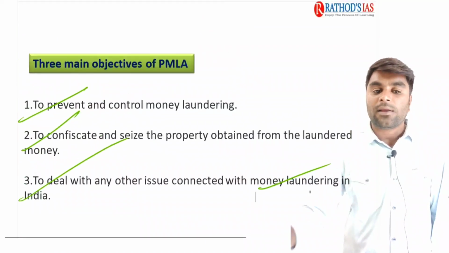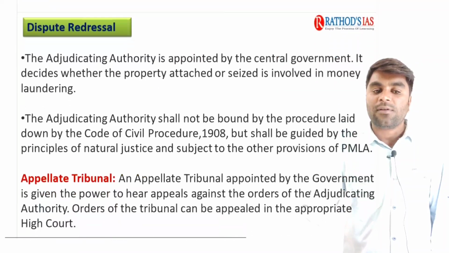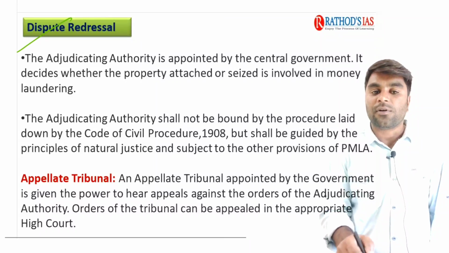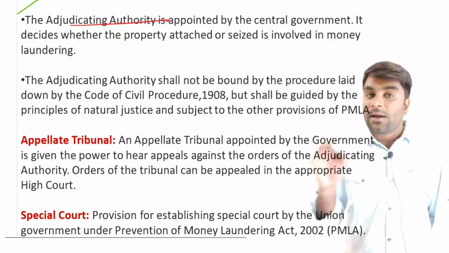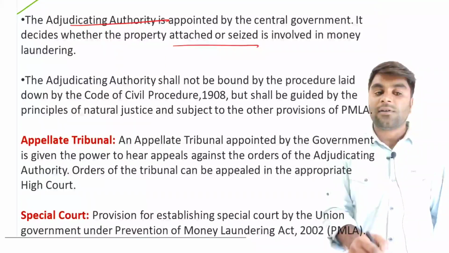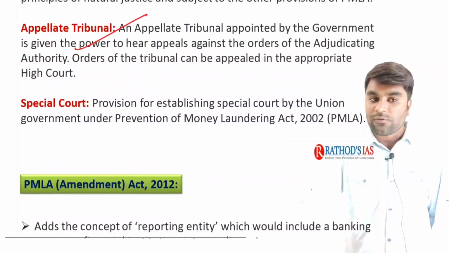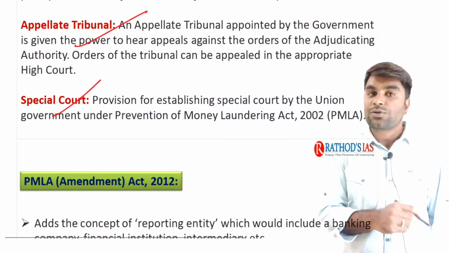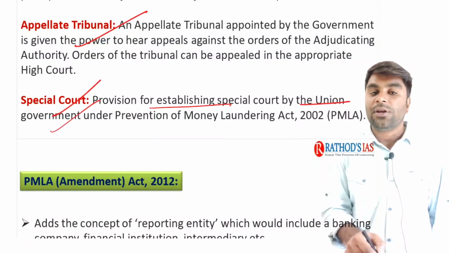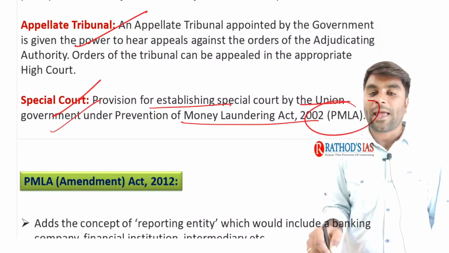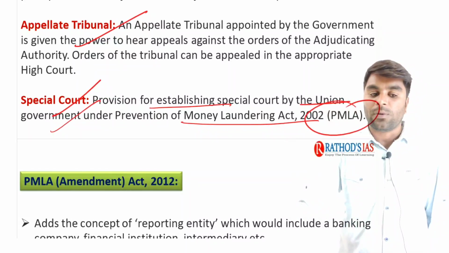Beyond these objectives, what is important for your UPSC are these points: dispute redressal. The adjudicating authority is appointed by the central government. It decides whether the property attached or seized involved money laundering or not. Next, we have the constitution of the appellate tribunal, and also the constitution of the special court, with the provision for establishing a special court by the union government under the Prevention of Money Laundering Act. Whether they are provided in the Act or not is very much important for your UPSC.